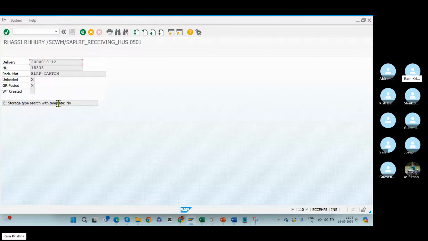Click on the warehouse task button. Okay, I got an error now. Storage type search with template not found. It means he is not able to create the warehouse task for put away. What exactly will you do now, guys? He got an error in the RF gun. What exactly will we do now? The warehouse operator got an error now. What exactly will he do now?